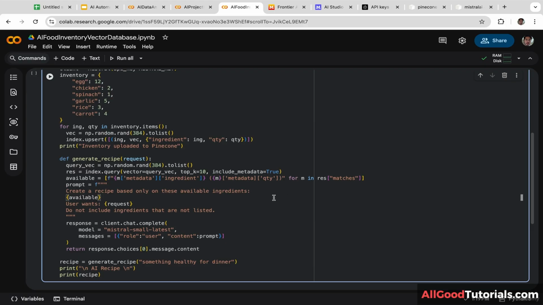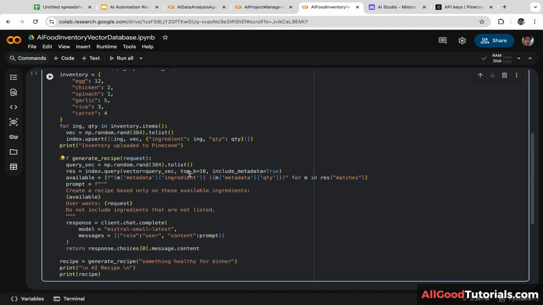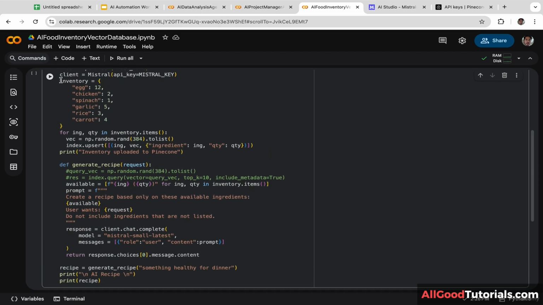Next, we are going to fix this one. Let's close the brace and let's add the string here. And let's close the brace here. Additionally, we are going to comment these two lines because those two lines were only for simulation, so we don't need them. And we are also going to replace this line with the new one. So we are creating a for loop, ingredient and quantity. Remember guys, these are the index of the for loop in inventory.items. Okay, we are done, and let's compile the code.